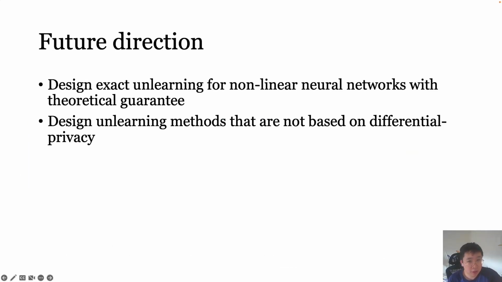Interesting future directions in graph unlearning include designing exact unlearning methods for nonlinear neural networks with theoretical guarantees. Also, we could design unlearning methods that are not based on differential privacy.